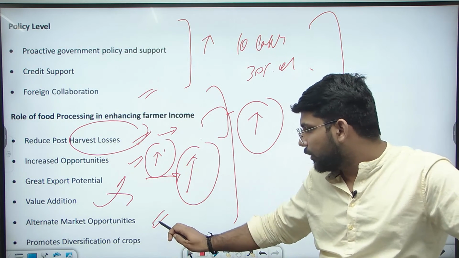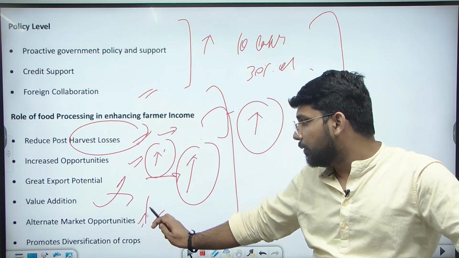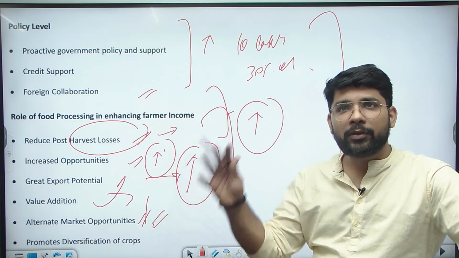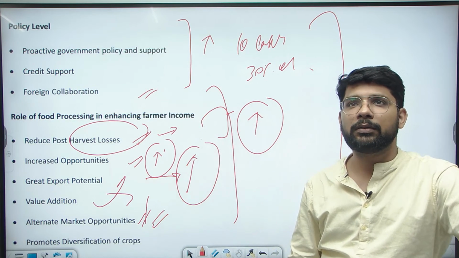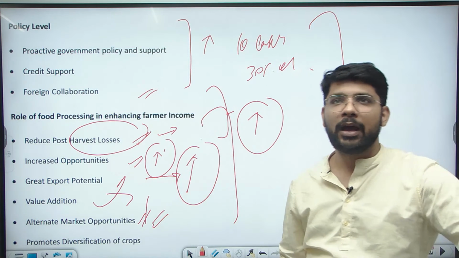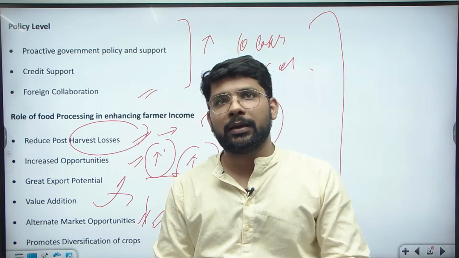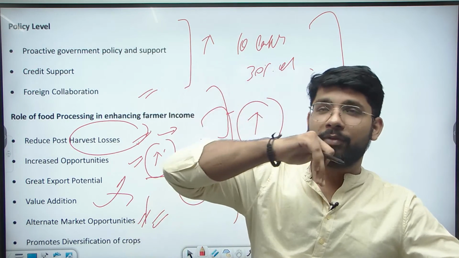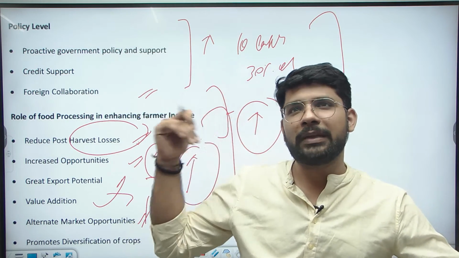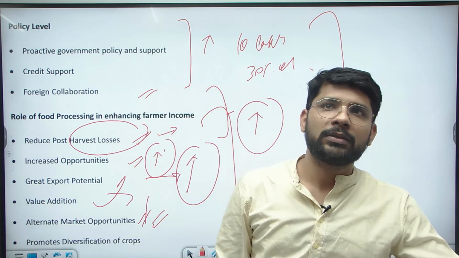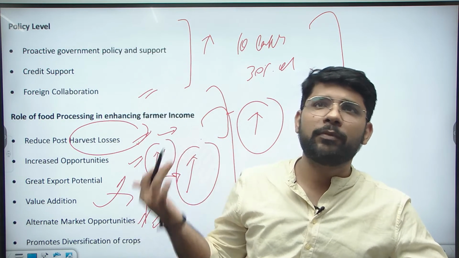So these are the market opportunities increasing as per the food processing units. Some of the food processing units are tying up with farmers directly, so the farmers are producing the kind of products required by these companies. Like in the case of McDonald's, they are tying up for potato. Some companies are tying up for tomato, and some for other products.